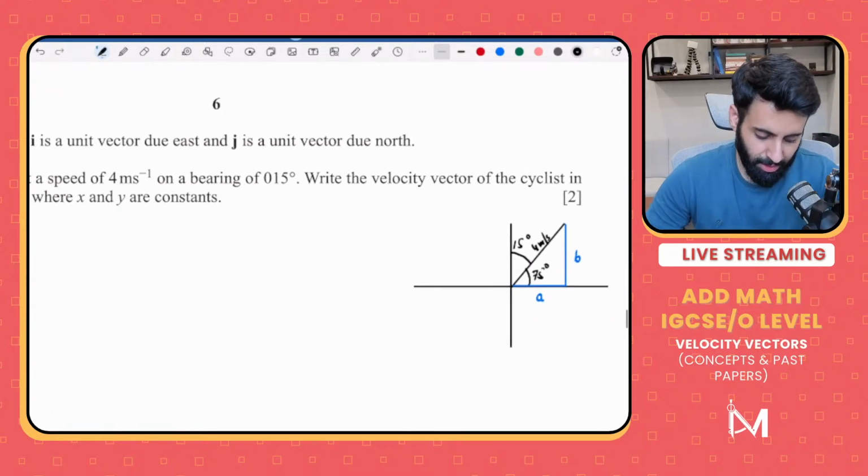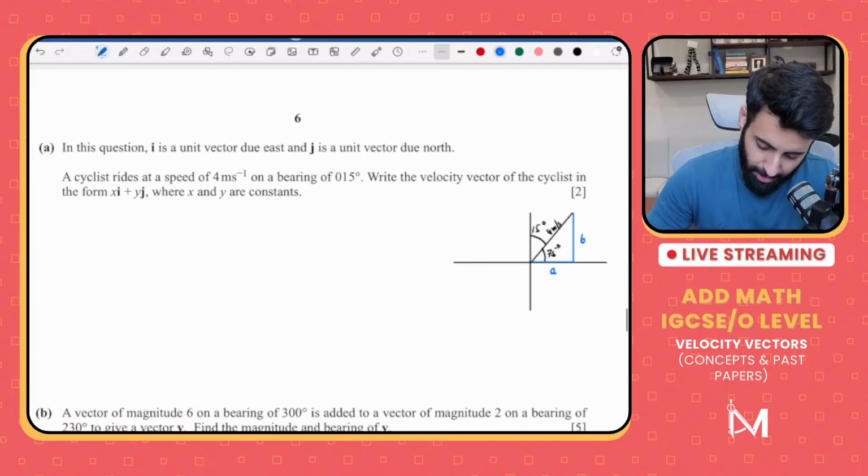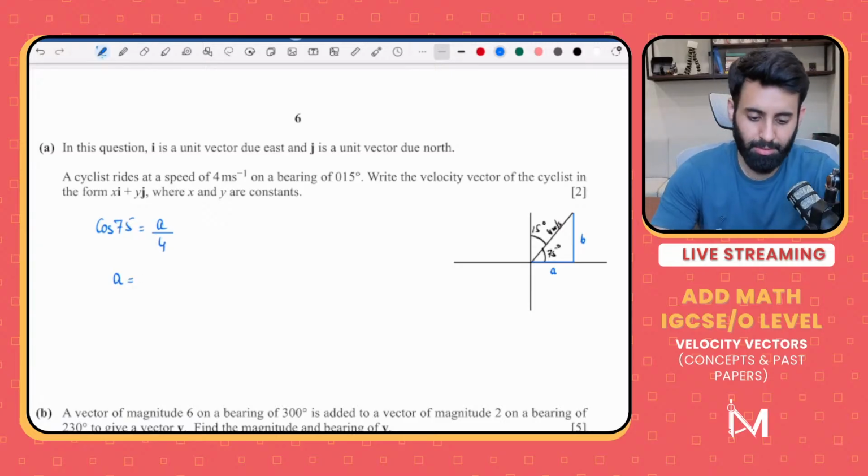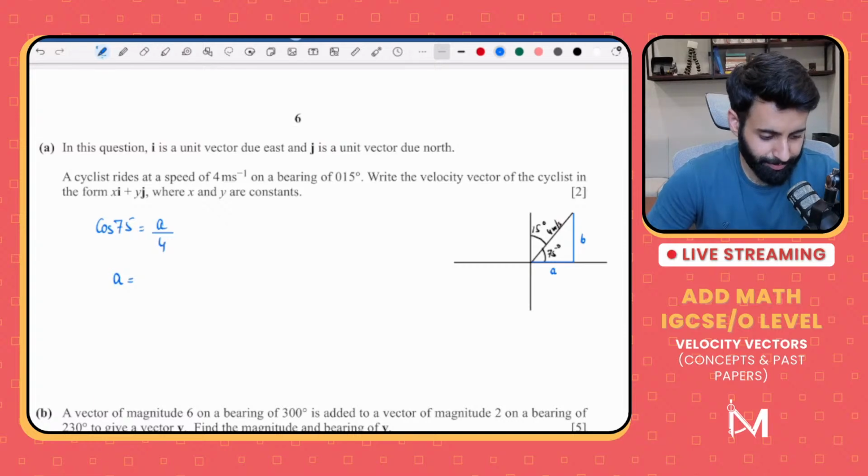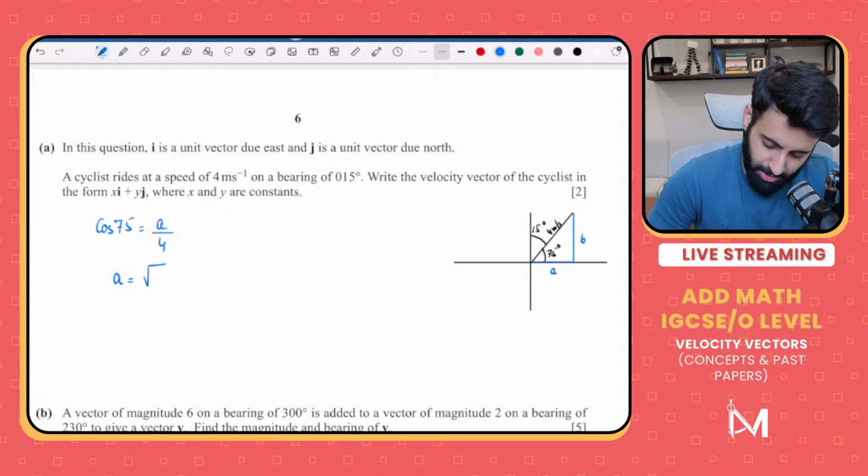So what's A? A is the adjacent side, which we can find by using cos. So cos 75 equals adjacent over hypotenuse. So A equals cos 75 times 4. The question hasn't specified what form x and y should be in, so let's write this in exact form. Cos 75 times 4 is equal to root 6 minus root 2. That's what A is equal to. Use your calculator to get the exact value: root 6 minus root 2.